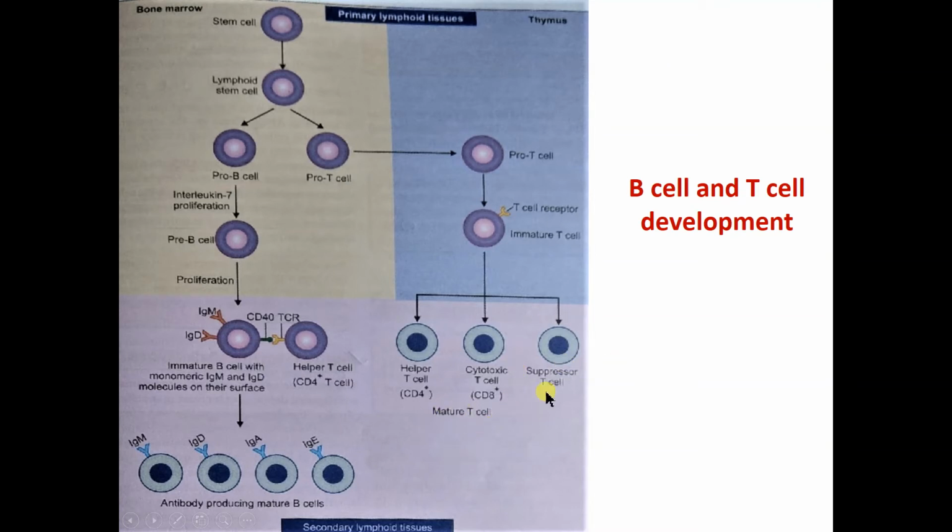Then the fourth type of T cell is the memory T cell. This memory T cell is helpful when the same antigen infects the body a second time. So this was all about T cell development.